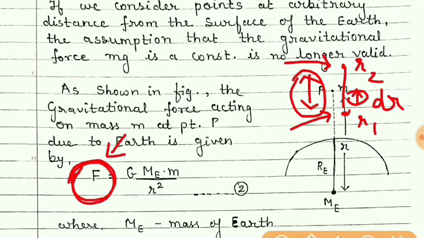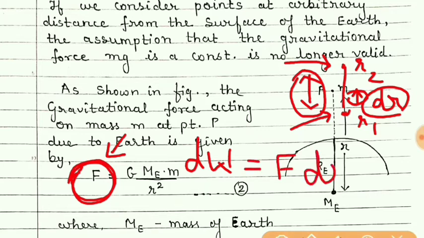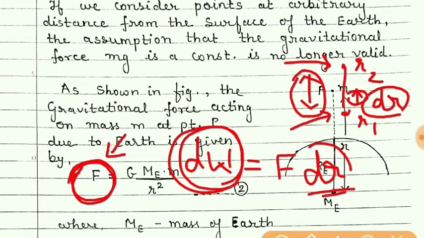For small displacement, force is constant, and so the work done for this displacement dr is a small work done dW, which is equal to F dr. So first we will write the small work done, that is work done for small displacement. We have to take this small displacement to consider force as a constant.